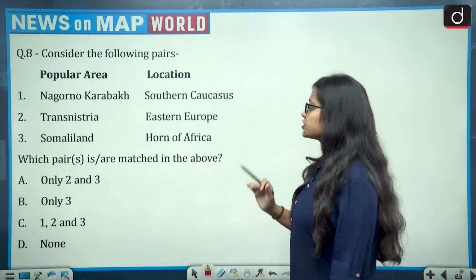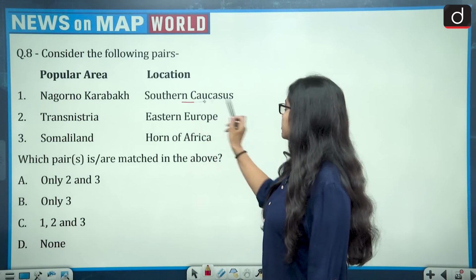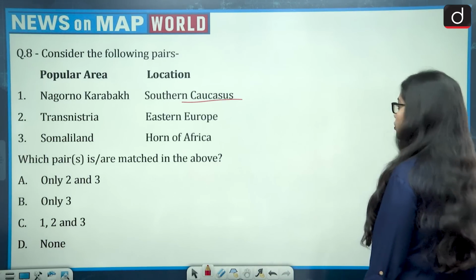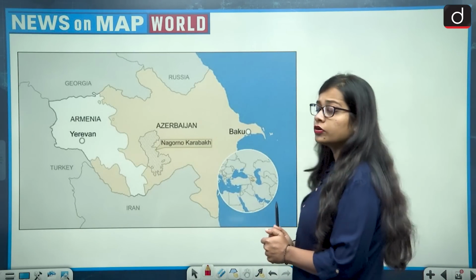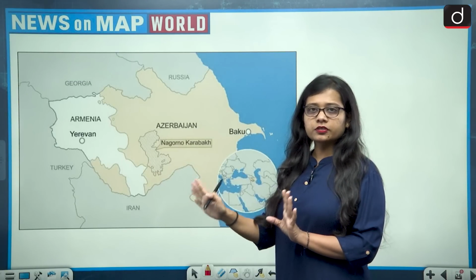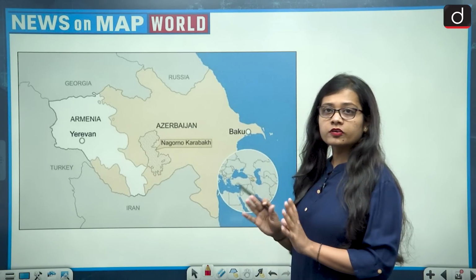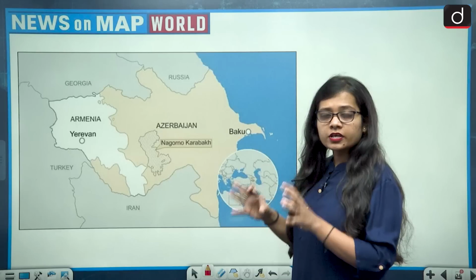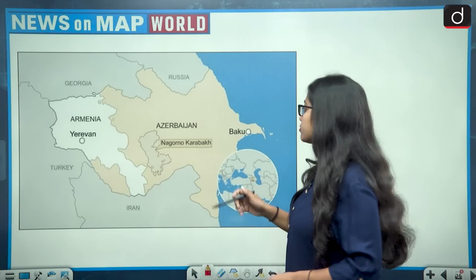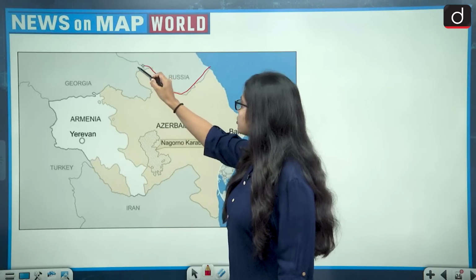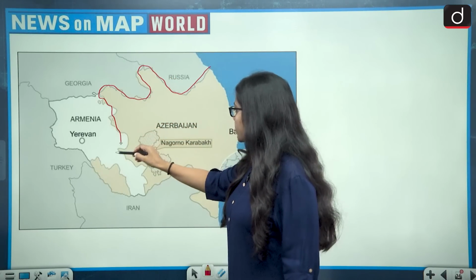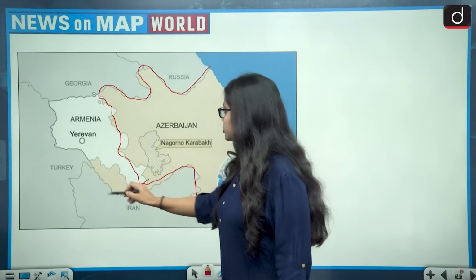So let's see. First is Nagorno-Karabakh, Southern Caucasus. So let's see this. Southern Caucasus, this pair is absolutely correct. So first of all we need to know about the Caucasus Mountains. So the Nagorno-Karabakh region is famous for the Caucasus Mountains. So the region of Nagorno-Karabakh lies in the Caucasus region.